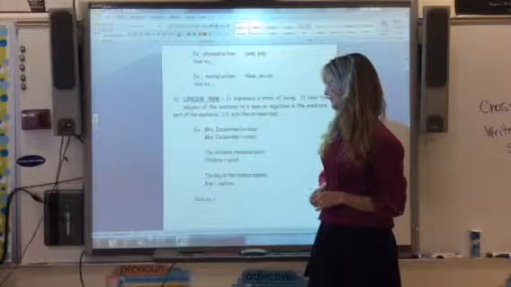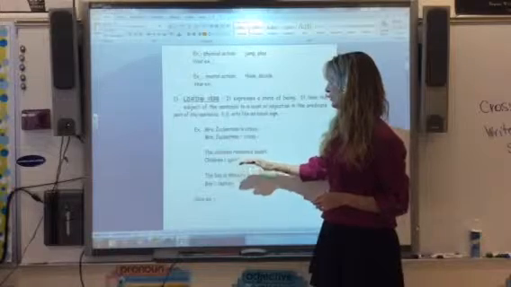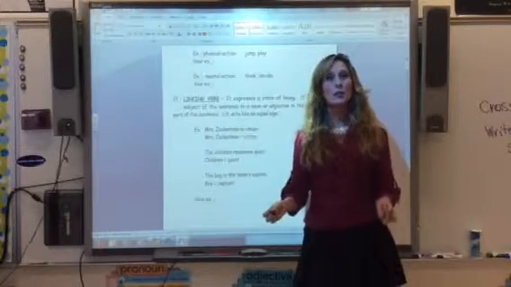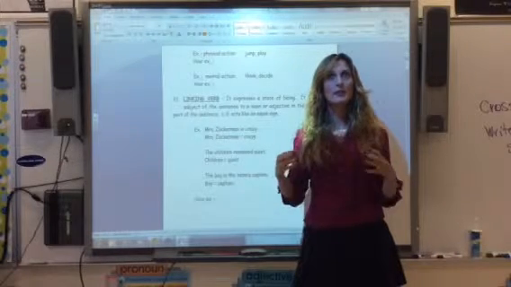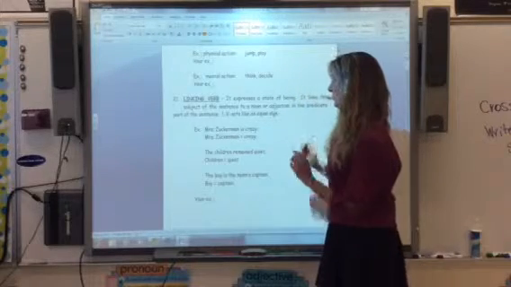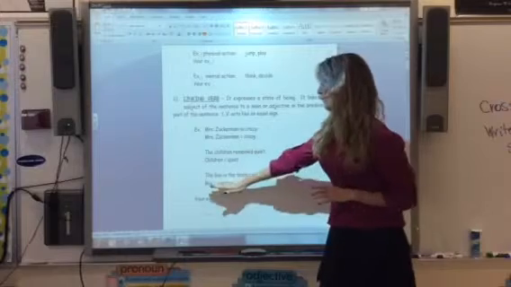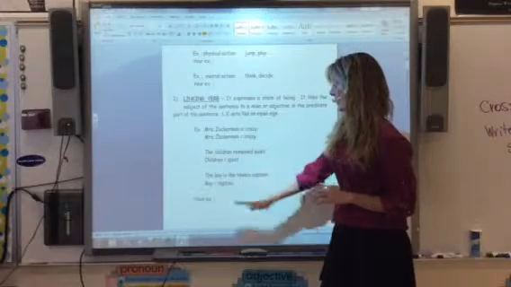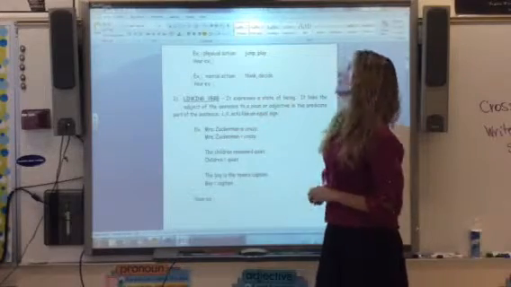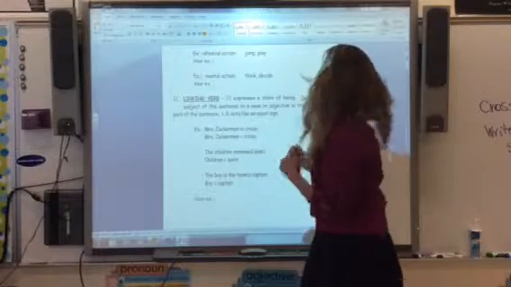Here's another example. The children remained quiet. Children equals quiet. If I can stick an equal sign in there, then I know that it's a linking verb. Think of it as a link or a connection or an equal sign to the 2 words that it's connecting. The boy is the team's captain. Boy equals captain. What I would like for you to do is fill in your example practicing a linking verb. And remember, it has to have an equal sign. It has to be connected to.